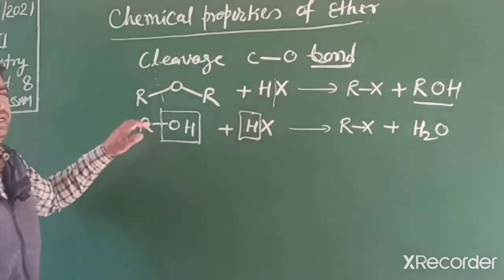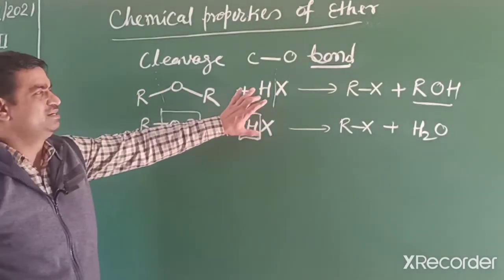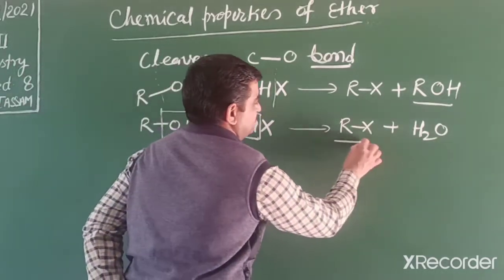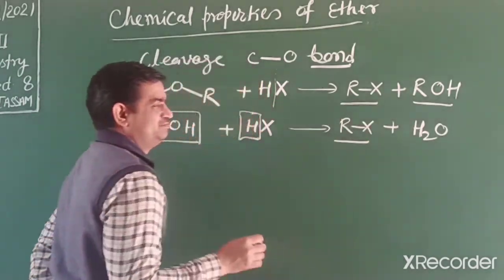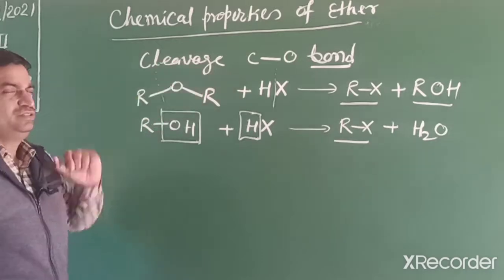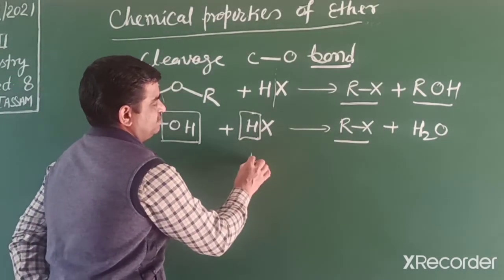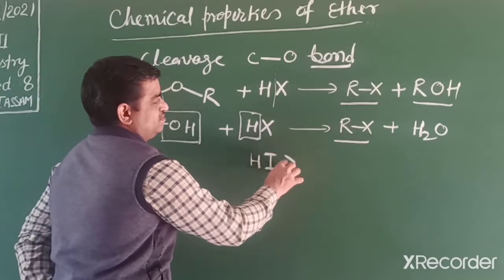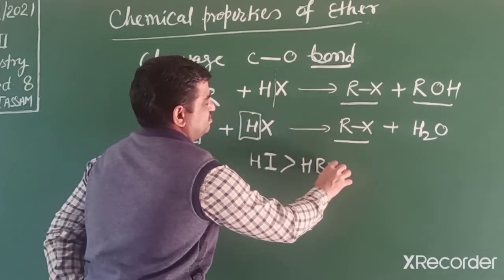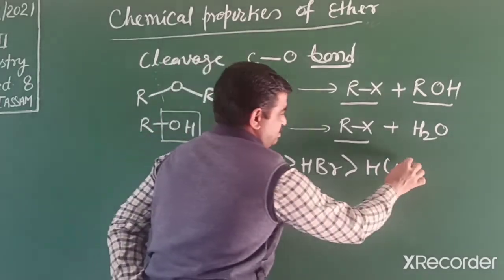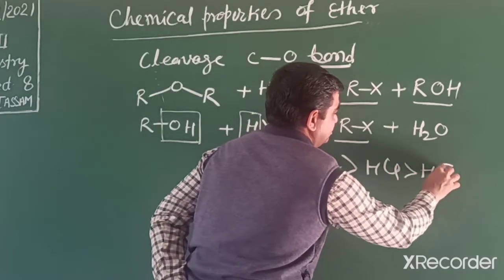Ultimately, when any ether reacts with alkyl halide, we get 2 moles of alkyl halide. This reaction is faster in HX. If the HX is HI, then HBr, HCl, and HF is a very weak acid.